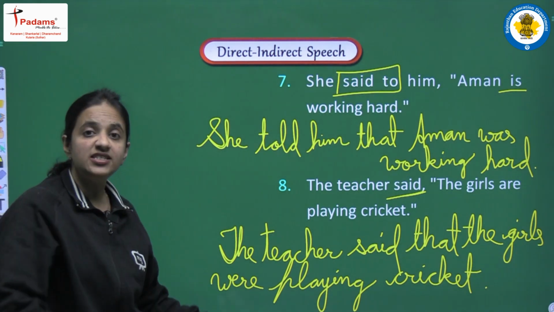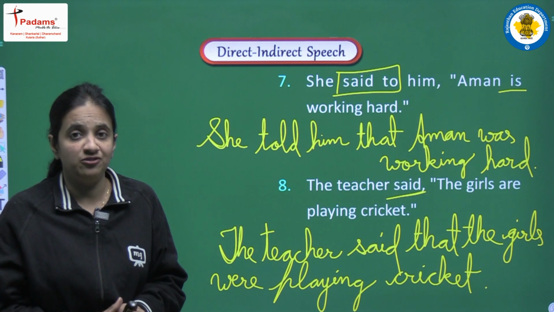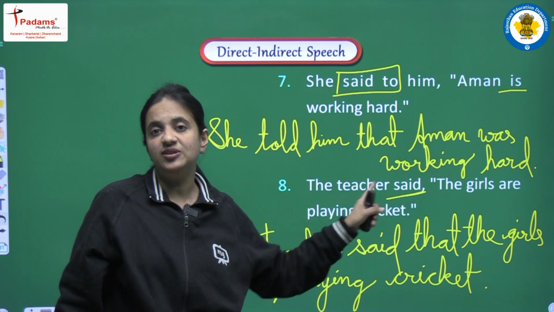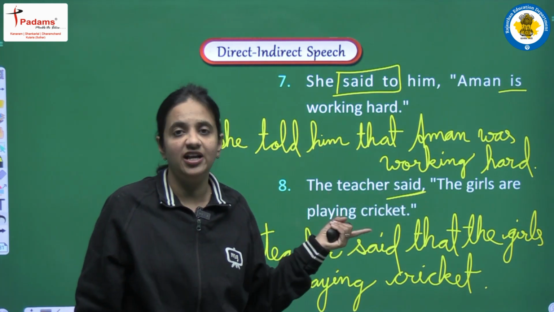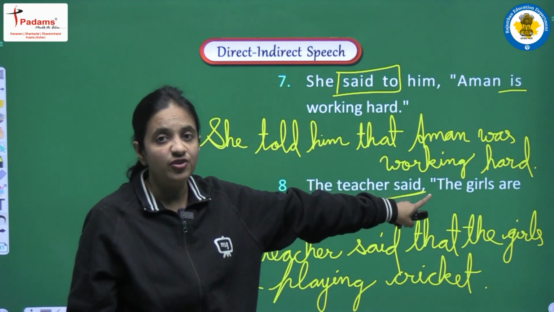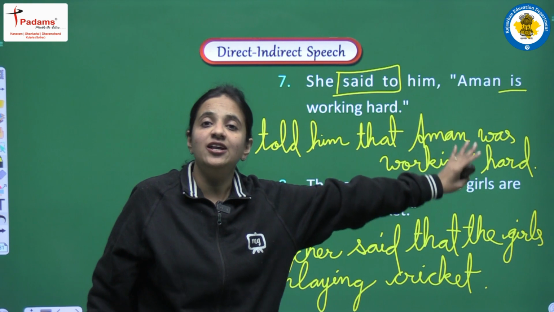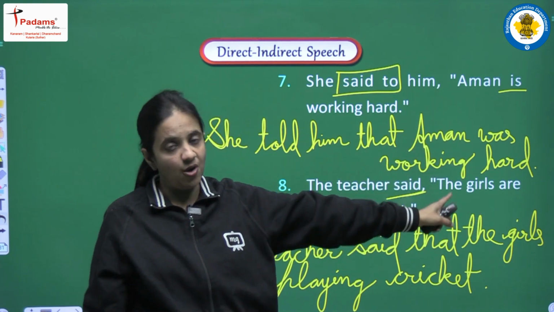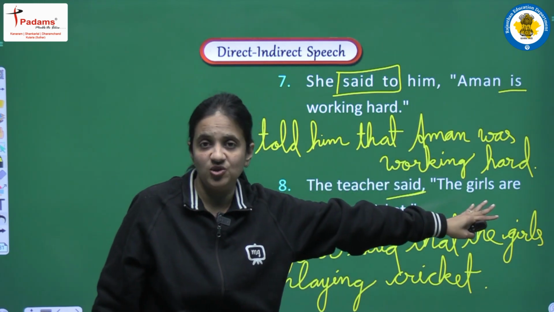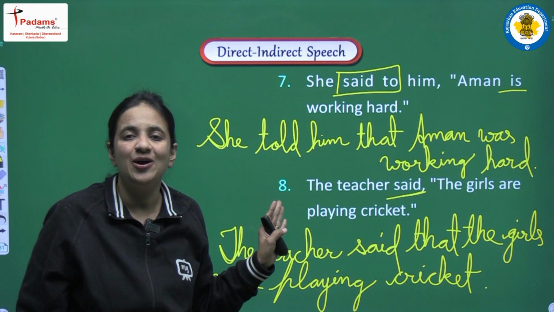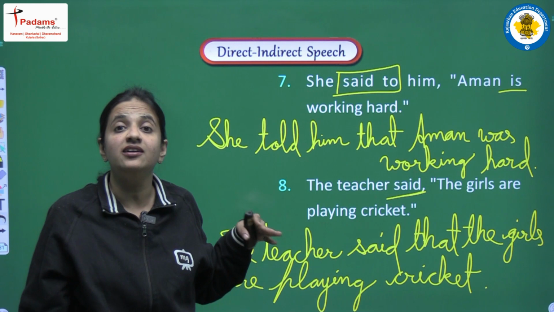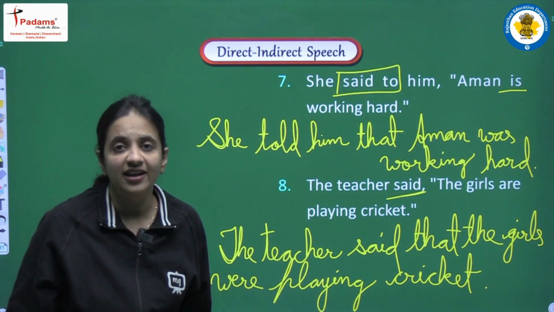Right? So in this way, step by step do all the changes, don't get confused. All the rules should be very clear. Start from the reporting verb, observe the tense, observe this thing that we are having object or not. According to that, do the changes in the reporting verb. Second change we do when we need one conjunction, and then we have to do changes in the tense, in the pronoun, and in the words that are showing time and place of the reported speech. Okay, so these all are the changes that we have to do, and step by step we can do the changes, and we can make a perfect, correct sentence of the indirect speech.